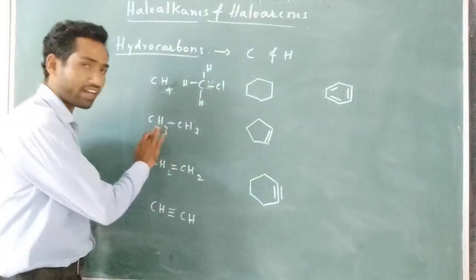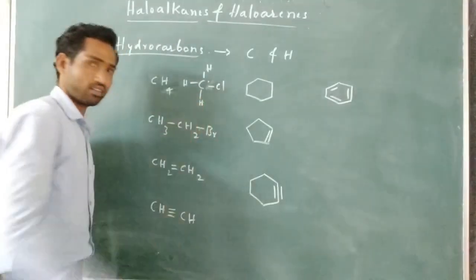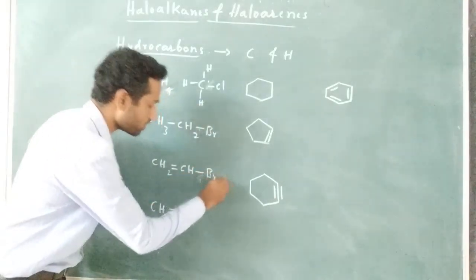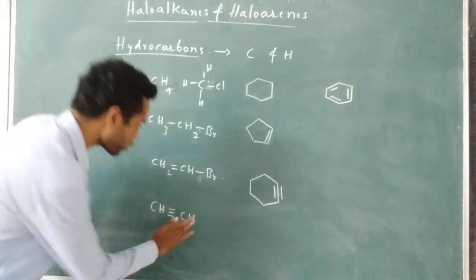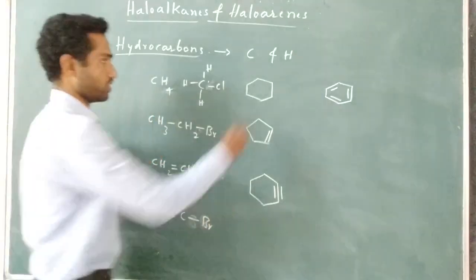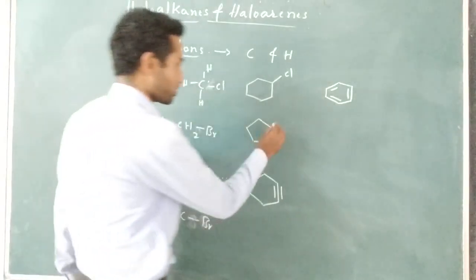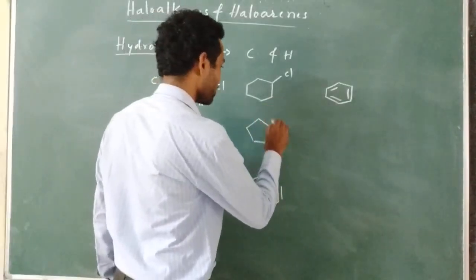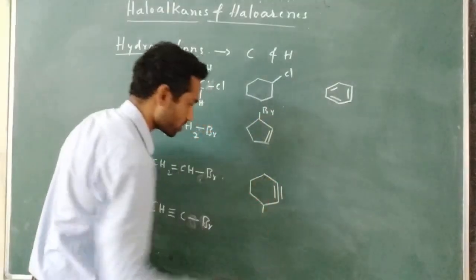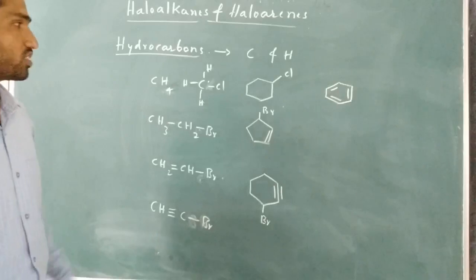Another example is, if I replace one of the hydrogens with bromine. I can also replace this hydrogen with halogen. Similarly, here also I can replace one hydrogen with halogen. Here also I can replace this with halogen. Here also I can replace one hydrogen with the halogen. Right, so these are the different examples.